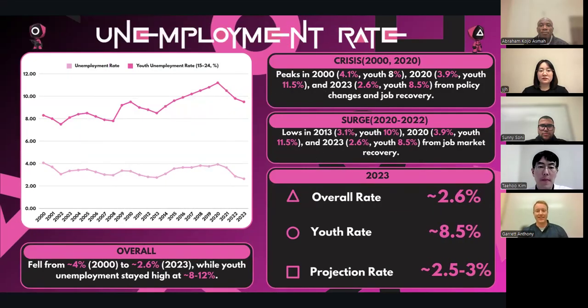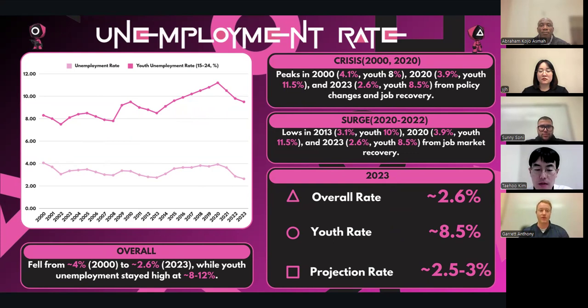So around the end of 1997 into 1998, there was a financial crisis in South Korea where multiple companies defaulted on loans, causing the stock market to crash. The result was the Korean won dropped in value by over half, and this carried through into 2000. Unemployment spiked at 7% at the end of 1998, and by 2000, it had only recovered to about 4%.